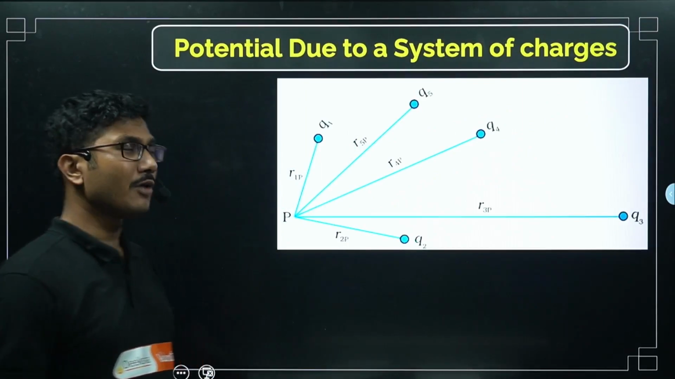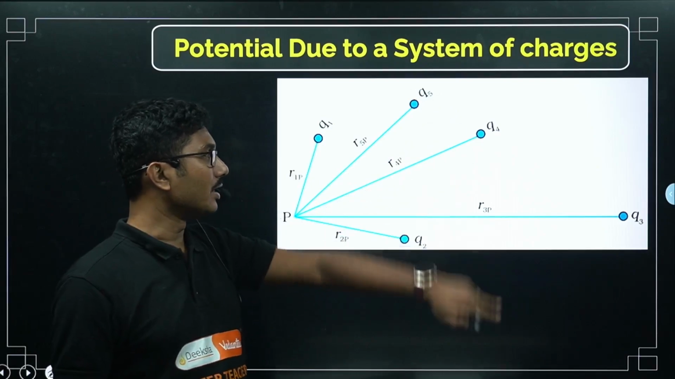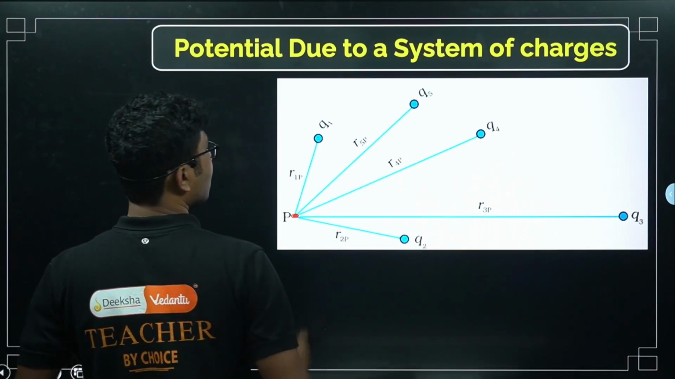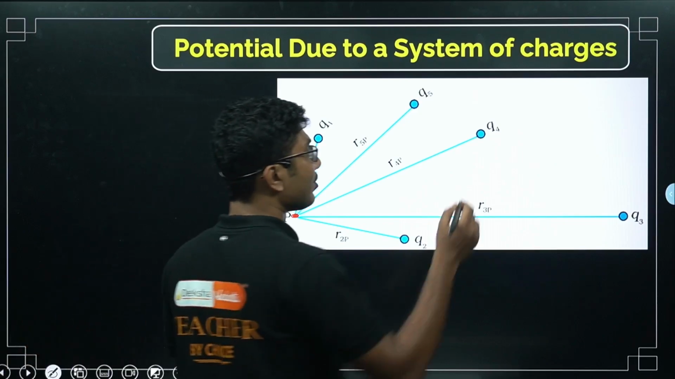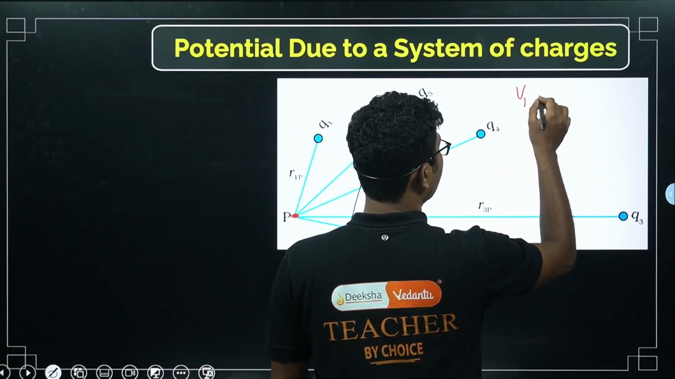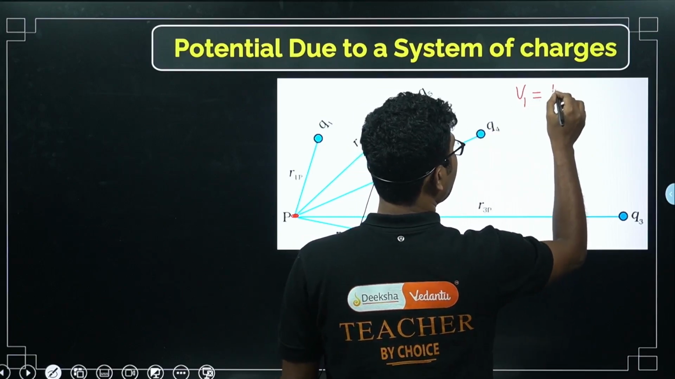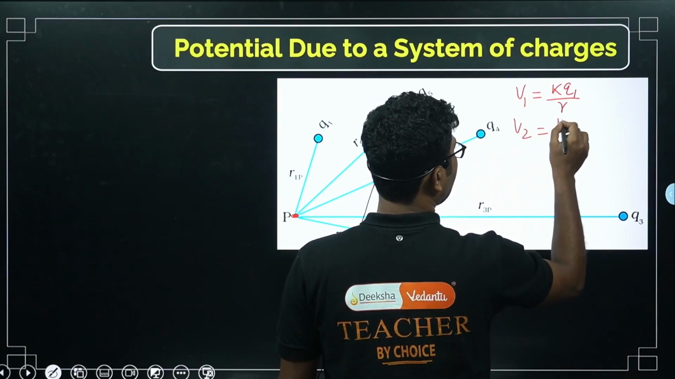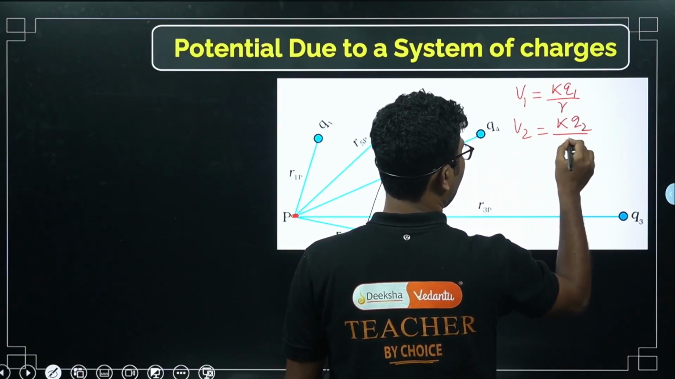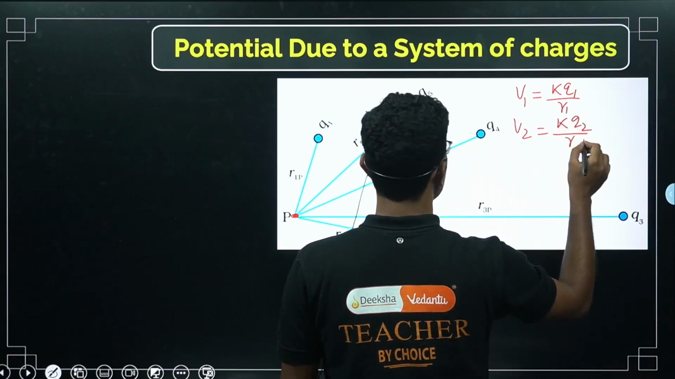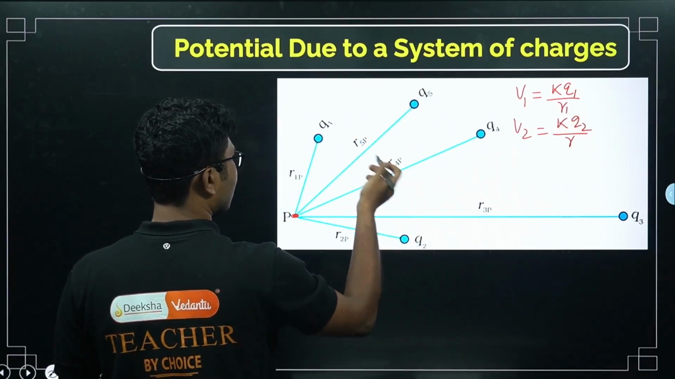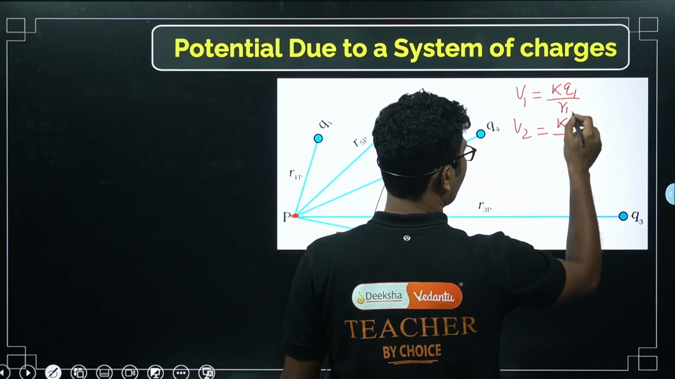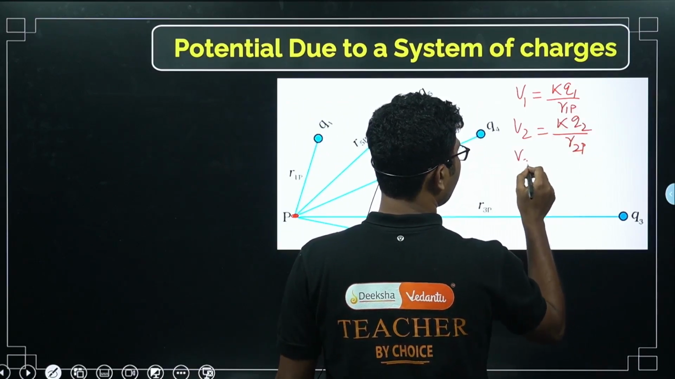Potential due to a system of charges. So, we have different charges, and we want to find the electric potential at this point P. What we have to do is the same method that we have done. We have to calculate the potential due to individual charges. V1 is K Q1 by r1, V2 is K Q2 by r2, then V3 is K Q3 by r3.